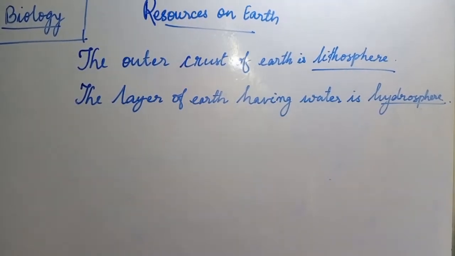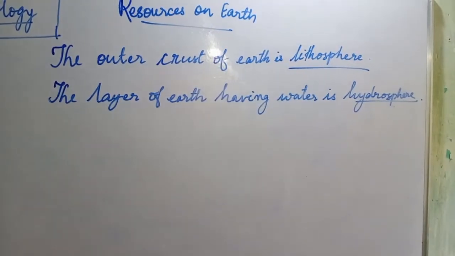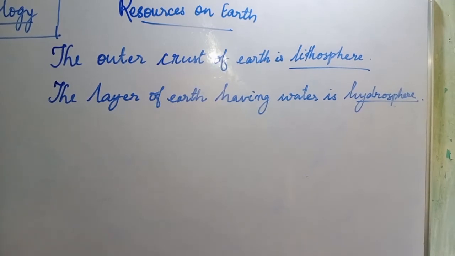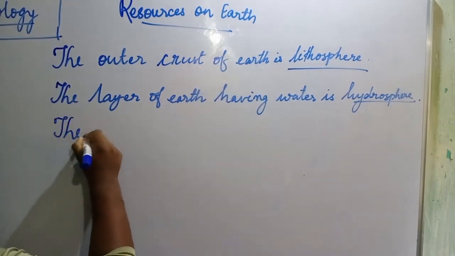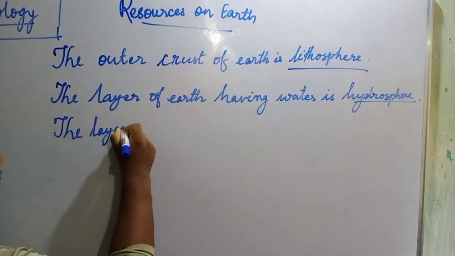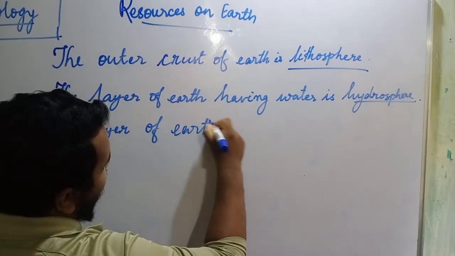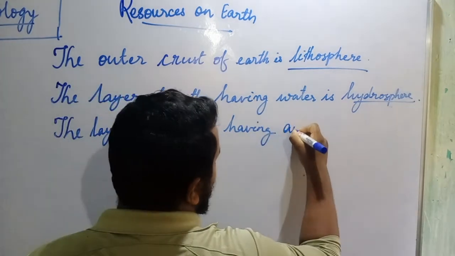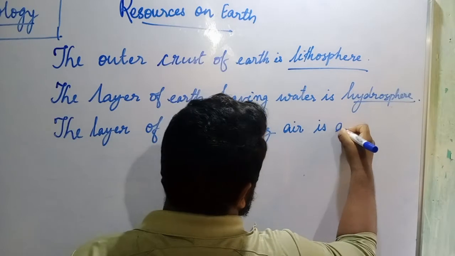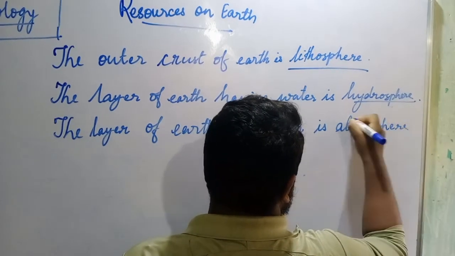Okay. Then the next one is your atmosphere, the layer of earth having air is atmosphere.